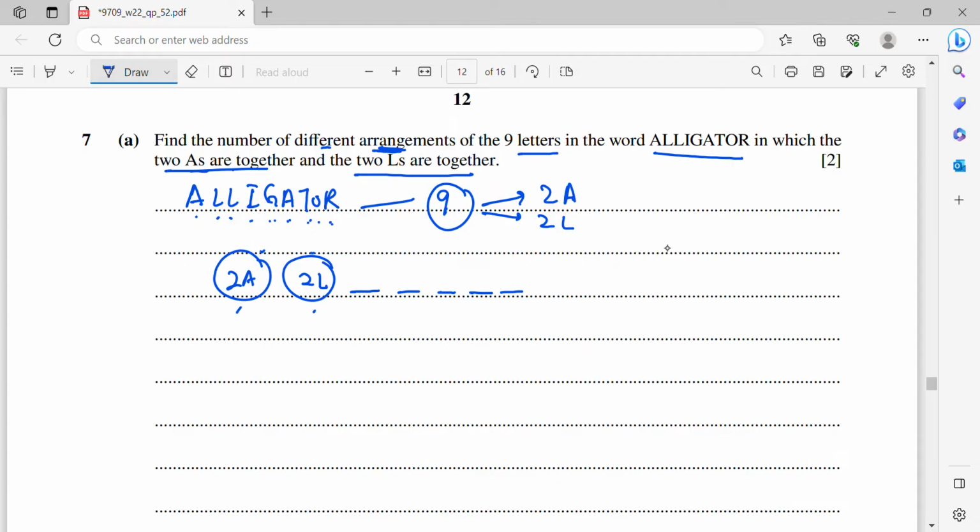When we group the A's and the L's, we treat each as 1, so we are arranging 7 different items, because all the remaining 5 letters are different. So the number of arrangements equals 7 factorial, because you need to arrange all of them. It will be 5040. That is 7A.